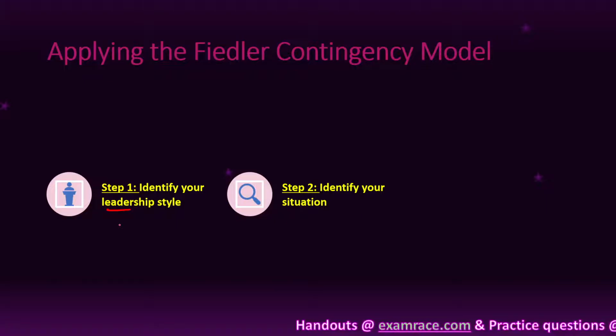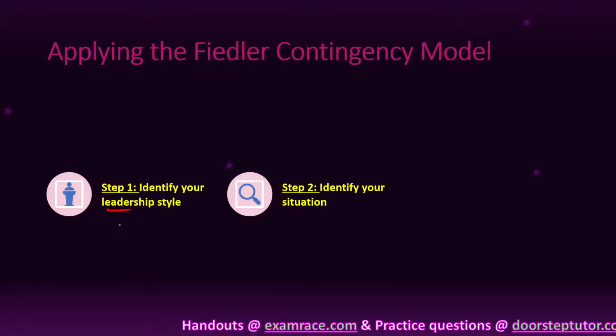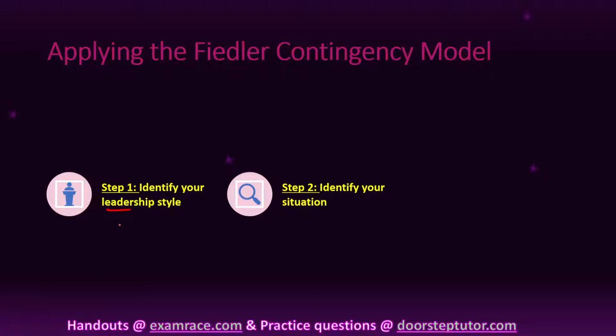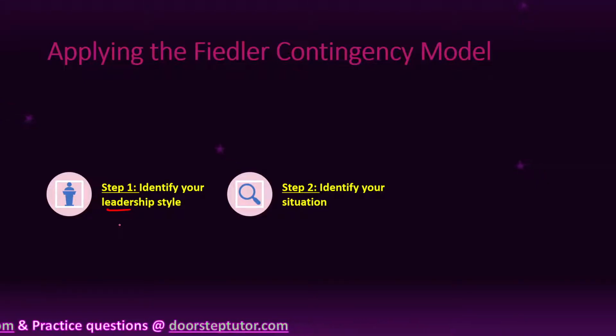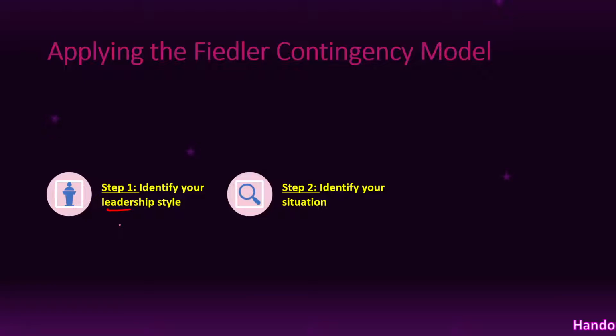Next one is identify your situation. In this model, the situation is identified, like which type of situation the leader follows. We have seen favorable situation and unfavorable situation. If the leader-member relation is good, then it is a favorable situation.